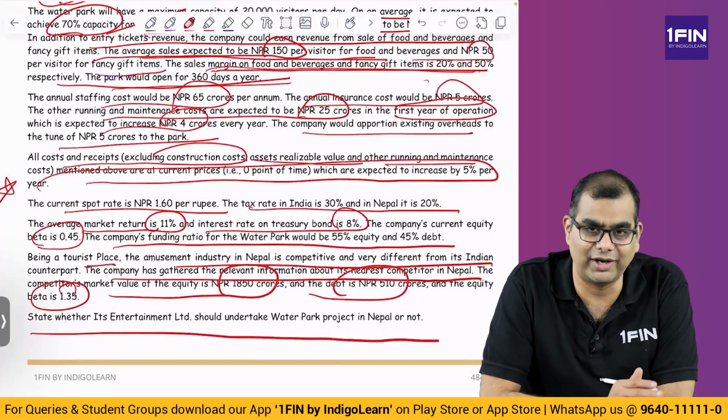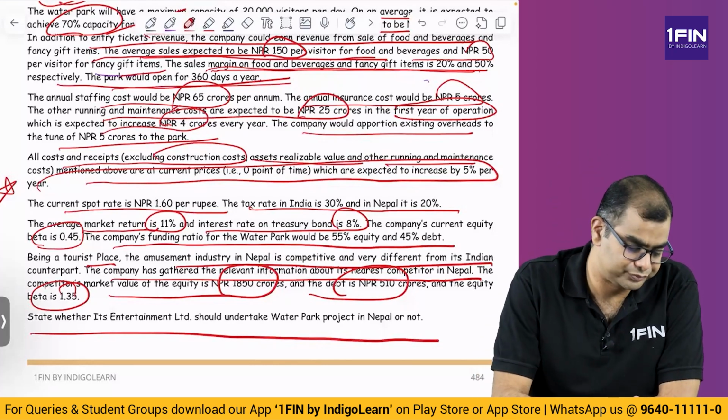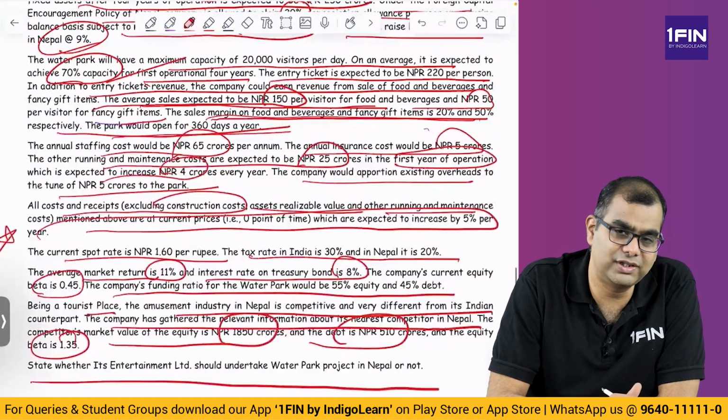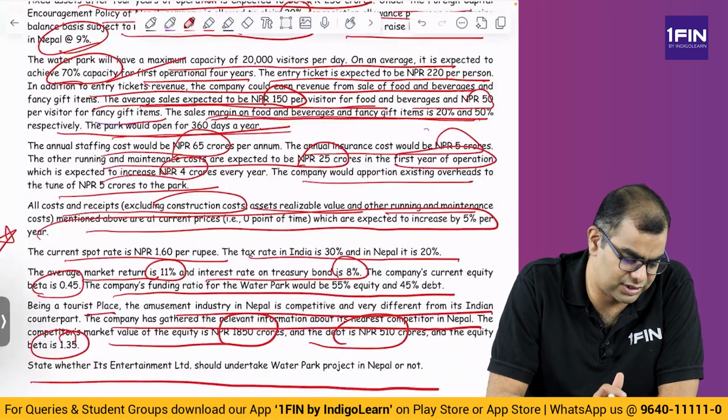I don't know whether they should take up the project or not, but don't solve this problem in the exam. That is my suggestion, unless of course there is no other way out. So what do we do first? First, we have to figure out that currency rate. Is there a depreciation or appreciation of the currency?